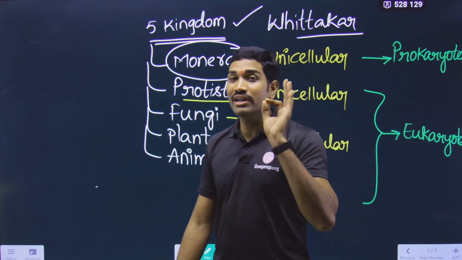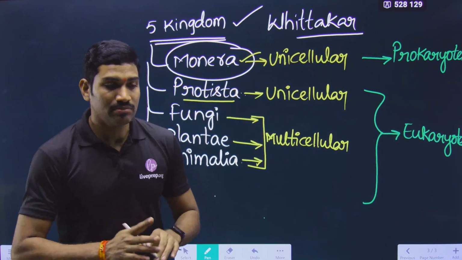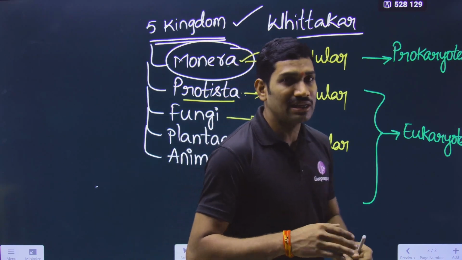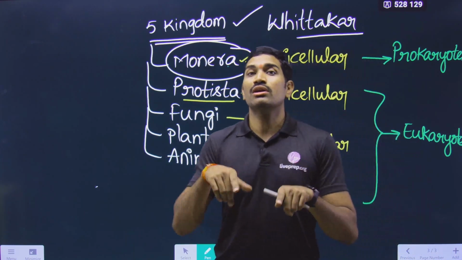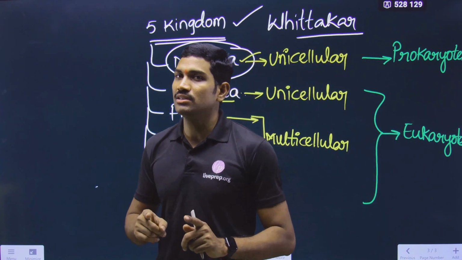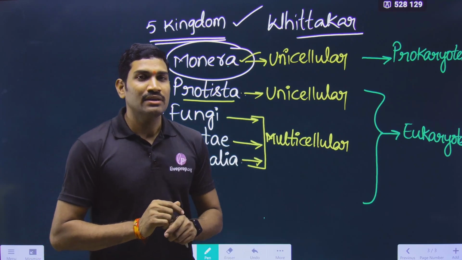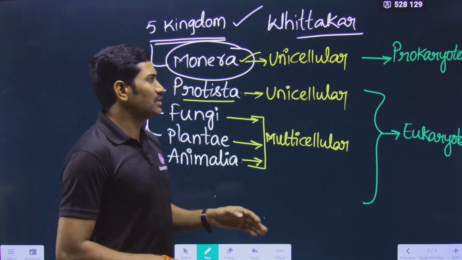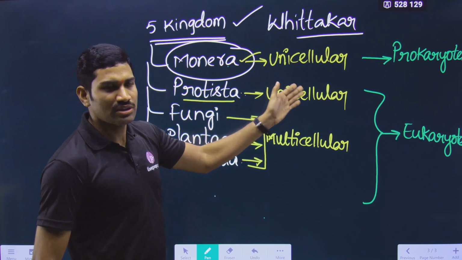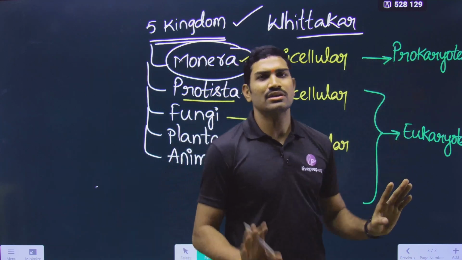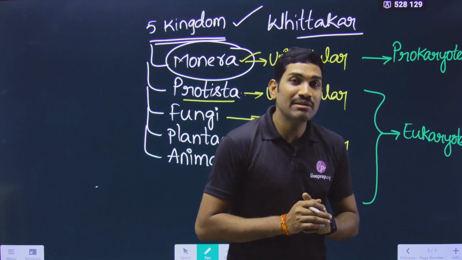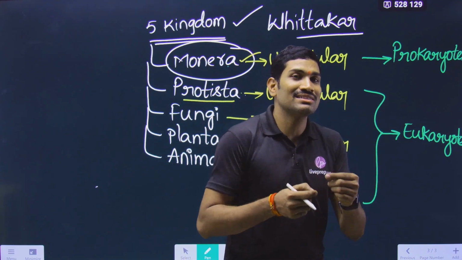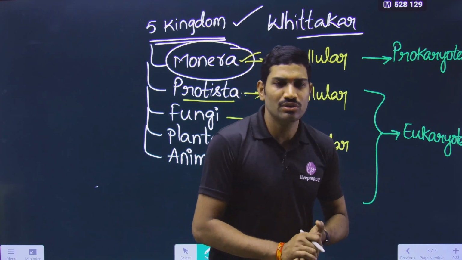Listen to the questions very carefully. Please remember, deliberately I will ask some questions to confuse you. This is my way of teaching, because generally what the teachers will do, they will say that Monera is unicellular and all these are prokaryotes. That's it, over. But here my aim is, I will ask the questions generally. Some questions are direct questions only, no problem.